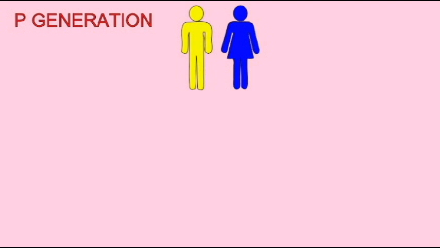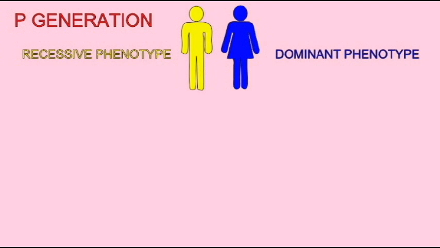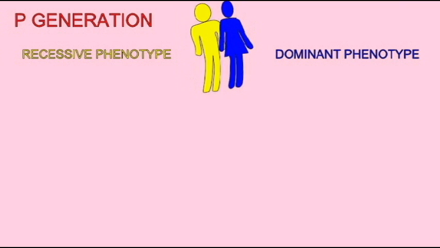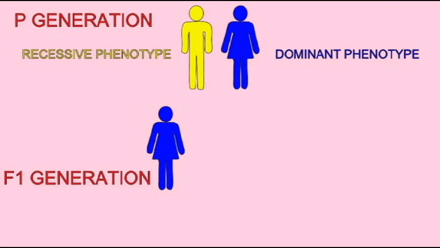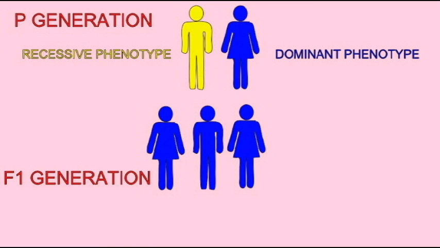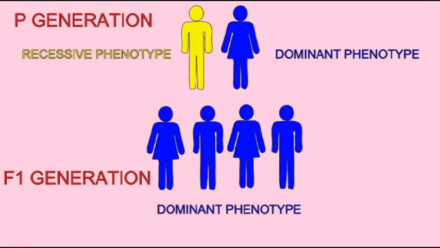The outward appearance of an individual is known as their phenotype. In a Mendelian cross, when there are two parents which have different phenotypes, one of them is dominant over the other. In other words, when they produce offspring, all of the offspring will have the phenotype of one of the parents, while the phenotype of the other parent will be absent, could be completely hidden. So all of the offspring will have the dominant phenotype of one parent.